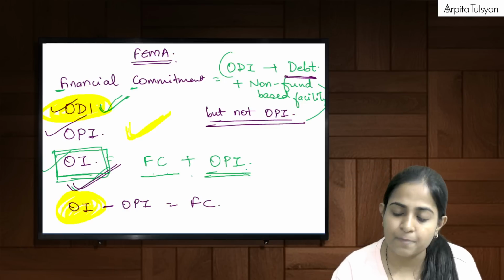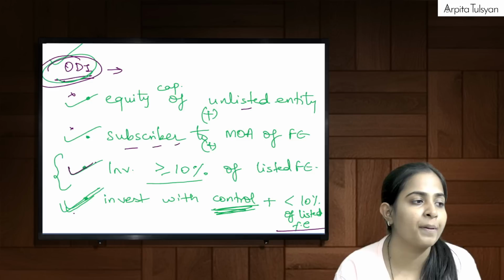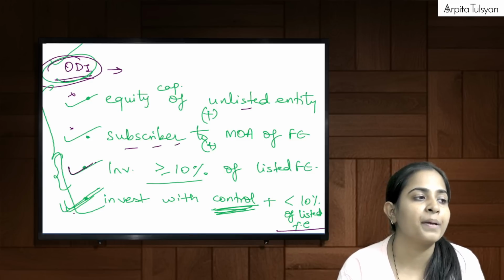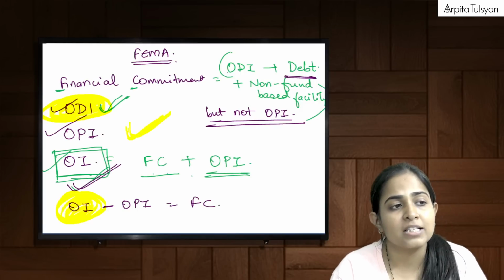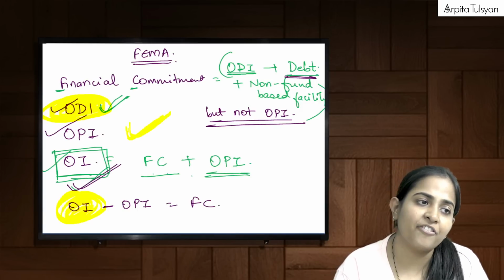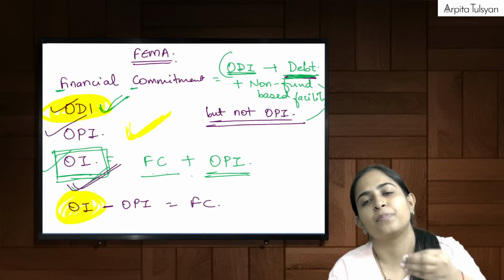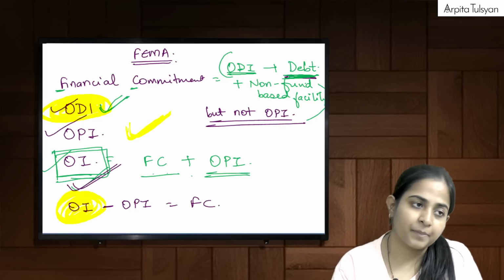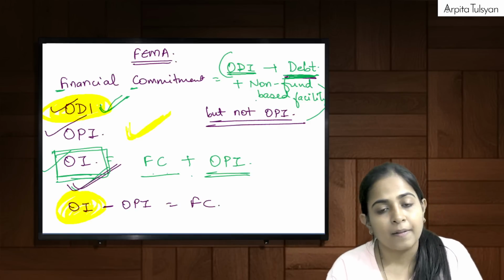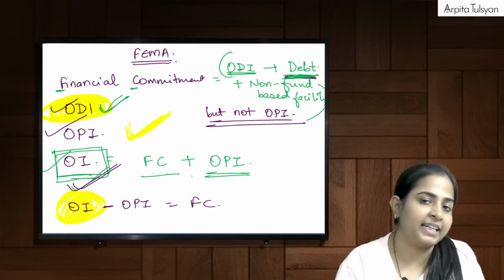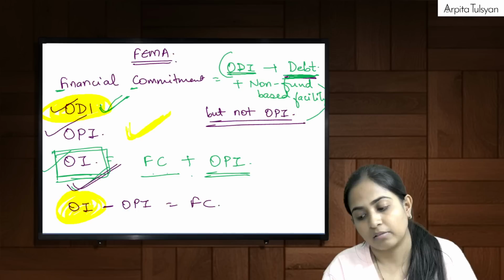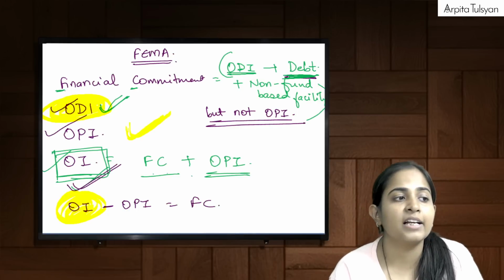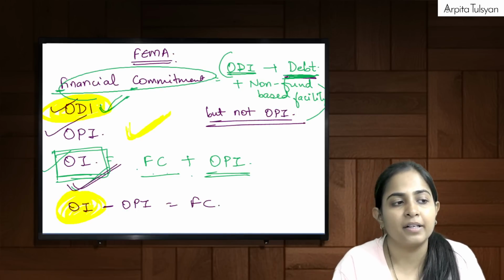All these four will come under the term ODI. Debt we already know, any kind of investment done in the form of debt will come here. Plus non-fund based facility, that was already discussed, any kind of a promise done. This is included in the term financial commitment.